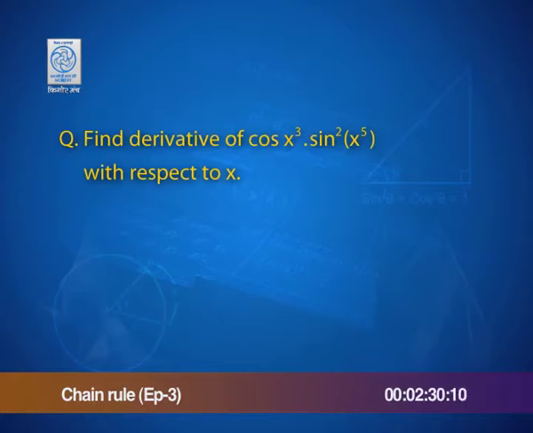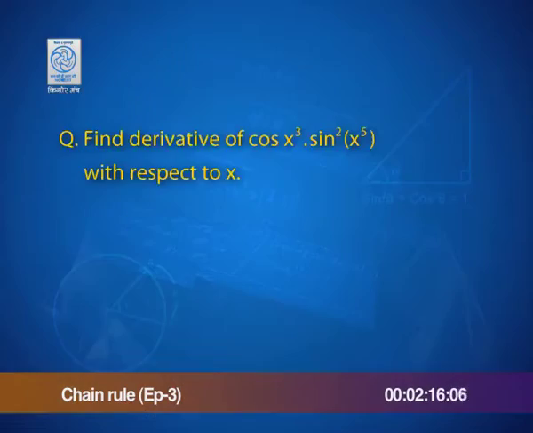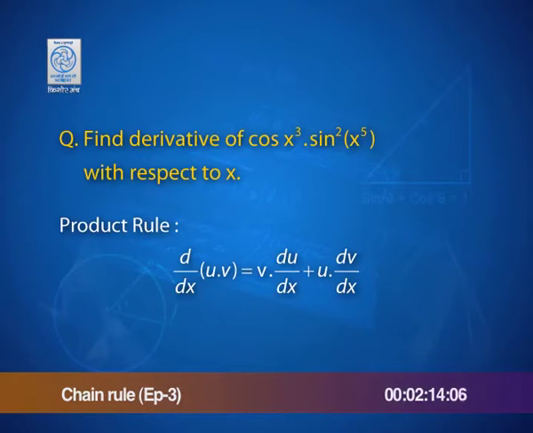Find the derivative of cos of x cube into sine square of x to the power 5 with respect to x. What you need to observe in this case is that there is a product involved in the function. So, chain rule is what we are discussing, but we can't neglect the presence of product and therefore, product rule. Recall this rule which we are going to use just now.